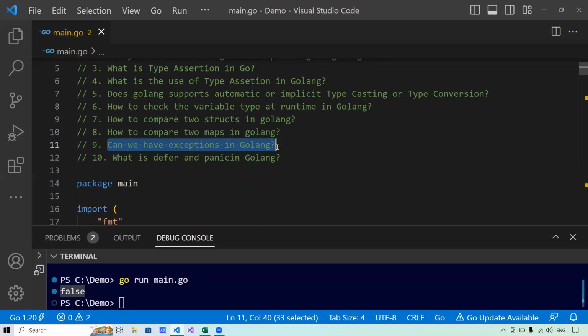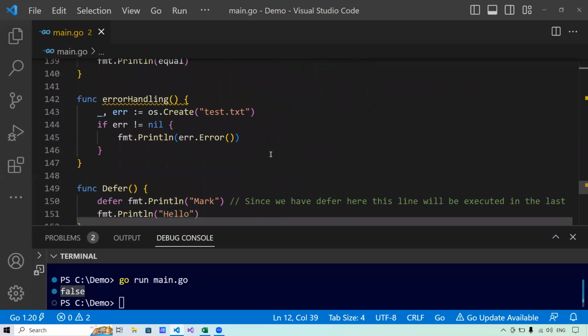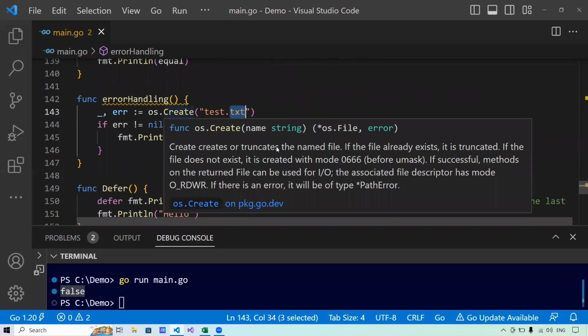Rather, Golang has a multi-value return that makes it easy to report errors without overloading the return value for plain error handling. And these error values are used to indicate the abnormal state in Go. So let me tell you programmatically what exactly I meant by this. I've written a program called error handling here for you. What I'm doing here is I'm trying to create a file called test.txt, and this function will return two things. One is a pointer to the file that I have created and the other is error.